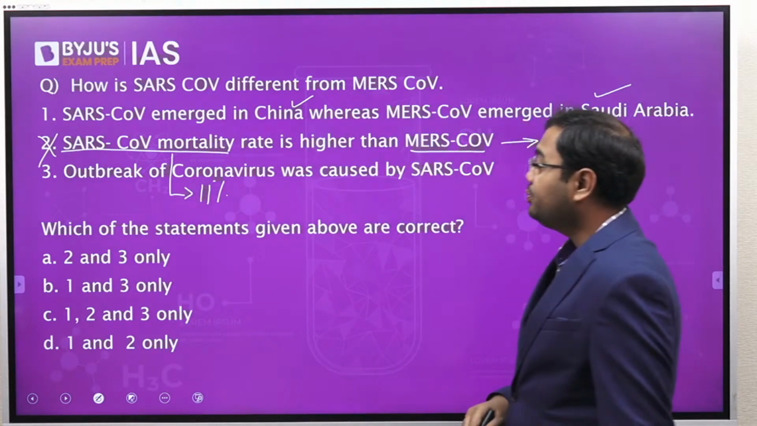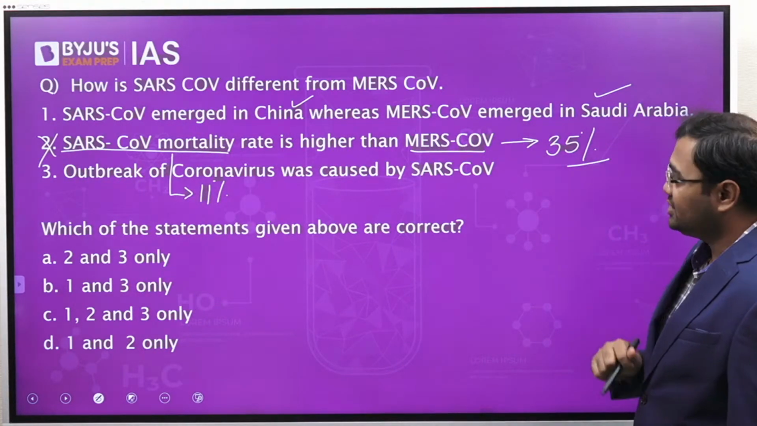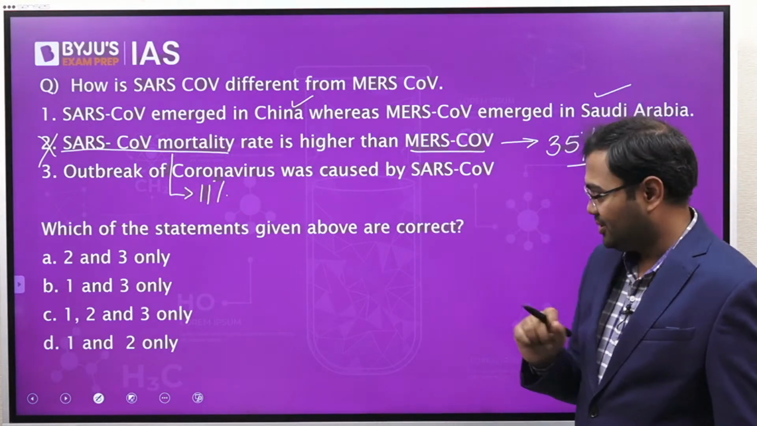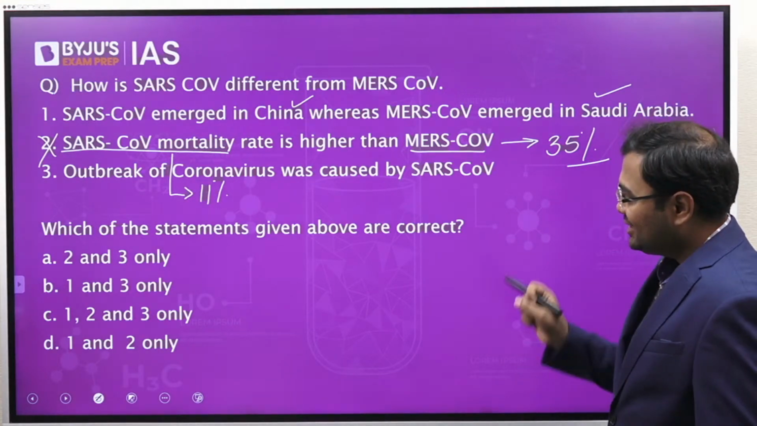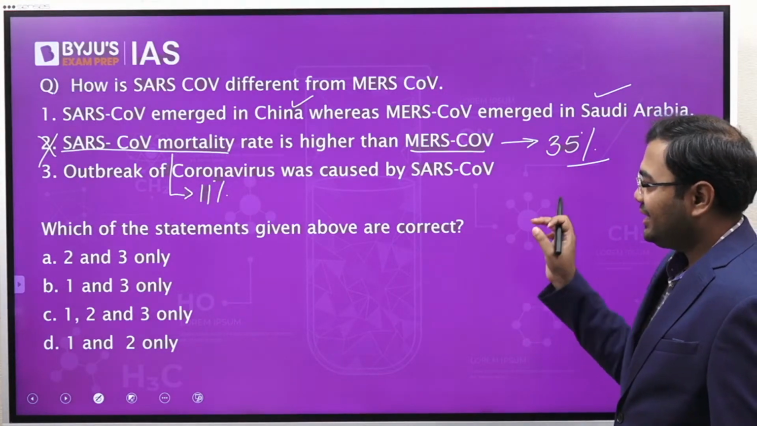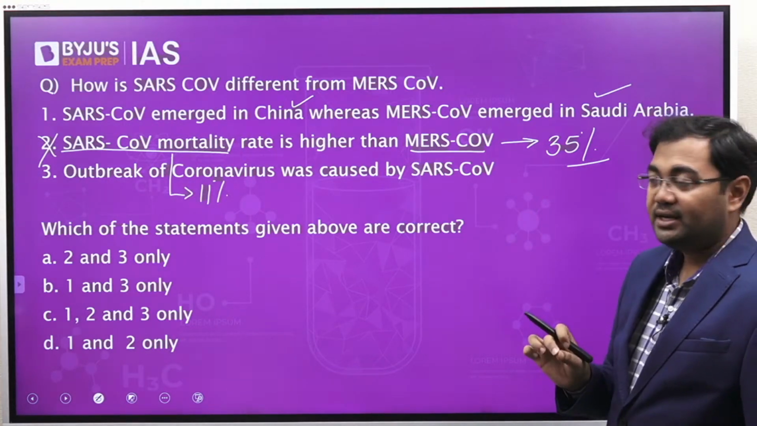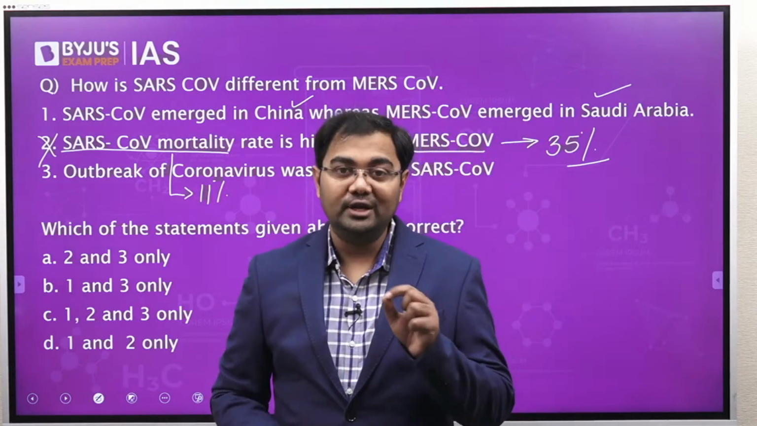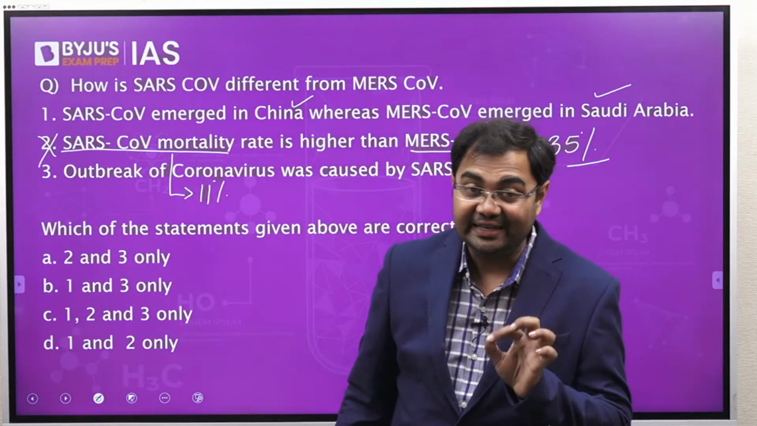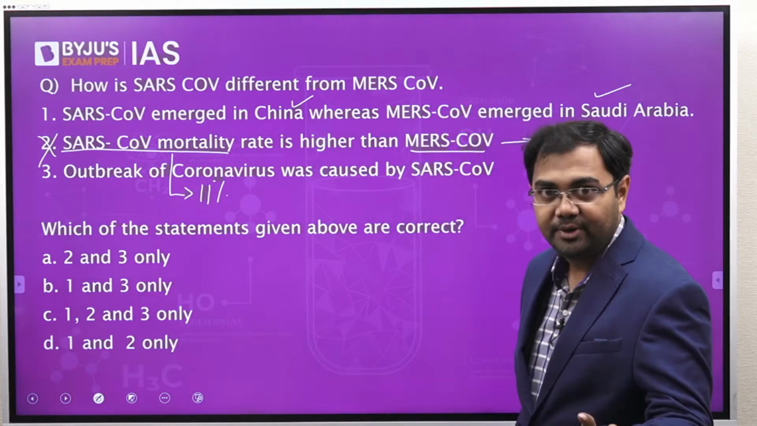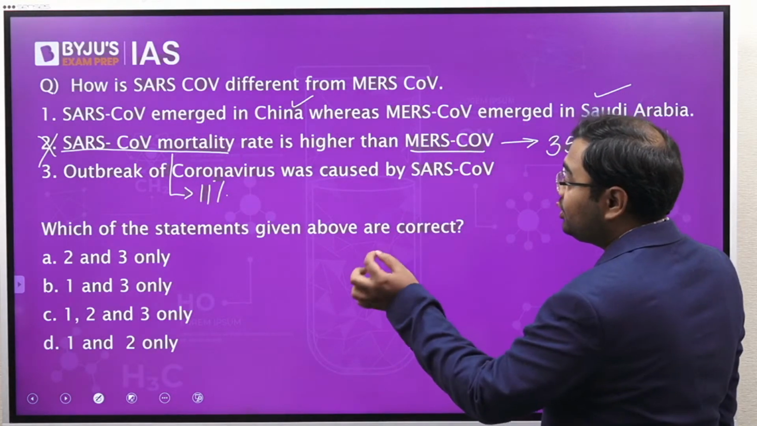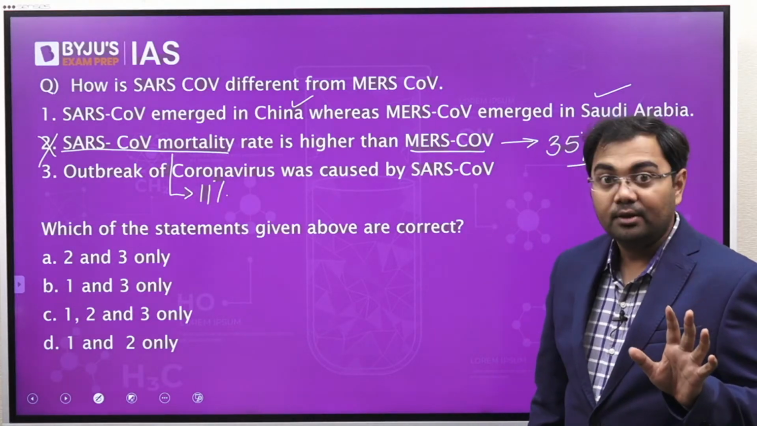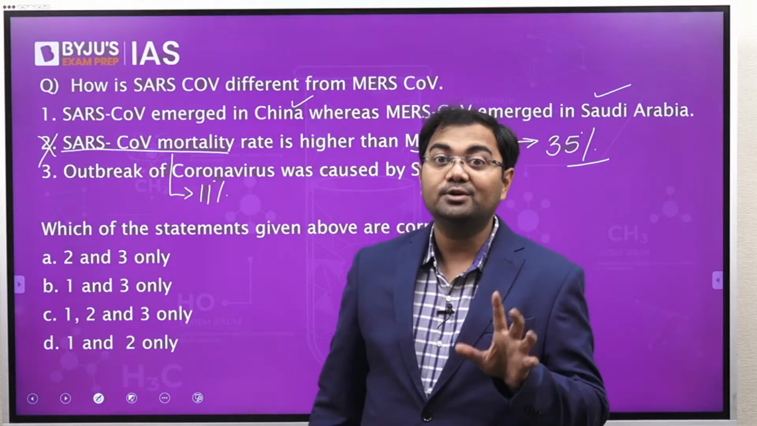The third is, outbreak of coronavirus was caused by SARS-CoV. Now, this I would say is a kind of trick statement. Read it carefully. What we are saying is that outbreak of coronavirus was caused by SARS-CoV. Remember that here we are talking about coronavirus, not COVID-19. If the same statement had said outbreak of COVID-19 was caused by SARS-CoV, this would have been wrong. But here we are talking about coronavirus.